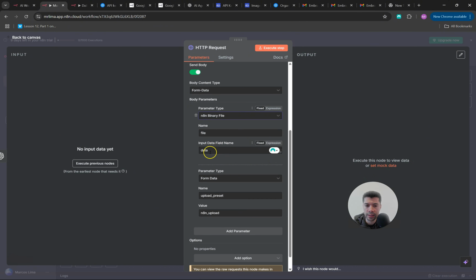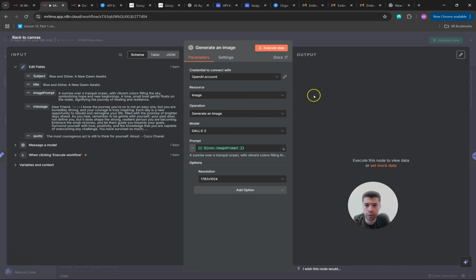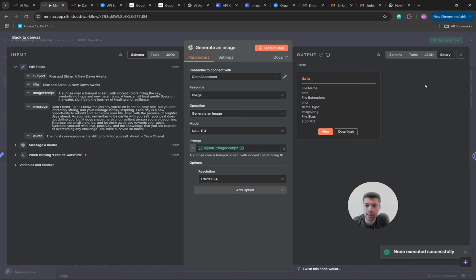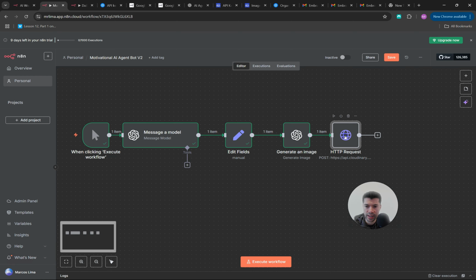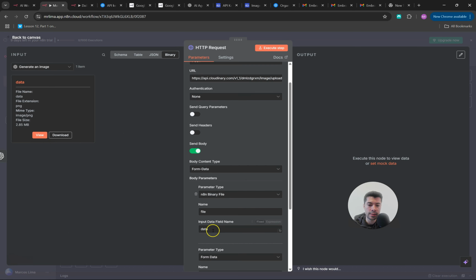You are not seeing this 100% here because I haven't executed this generate image node yet. Let's do it so it becomes way clearer for you. You need to wait a little bit because DALL-E is now creating the image based on our prompt. Okay, now you can see that our image has been generated. The name of it is data. So everything here is very important for us. Now when we come to the next node, which is the HTTP request, you can see here the output of our previous node. And that's why I'm saying here, input data field name is data.